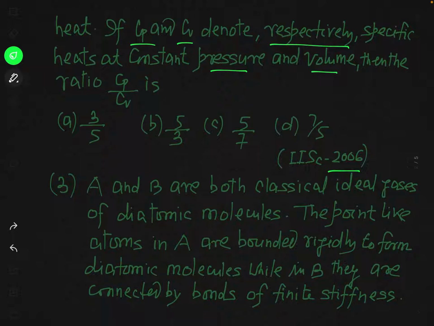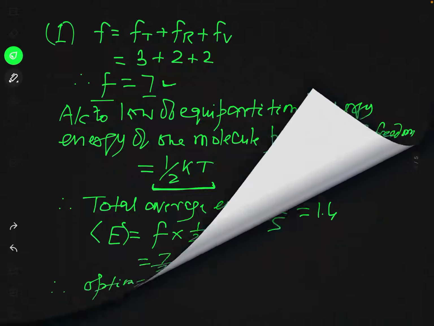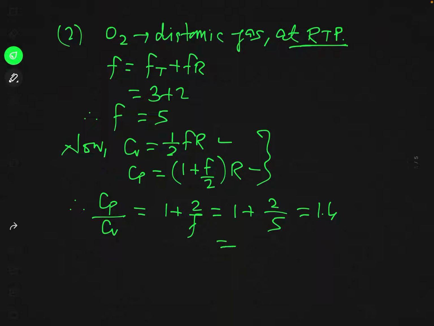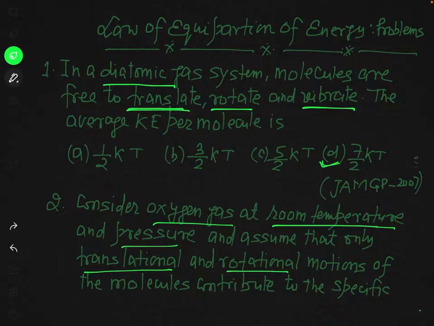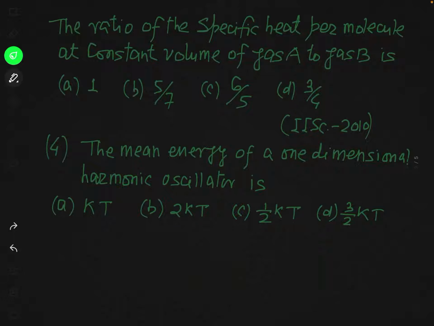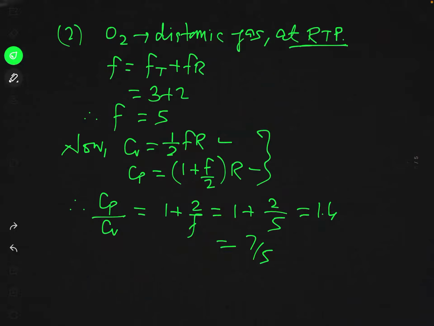In fact, 1.4 is not given, but it is in the form of a fraction. So you can see this will be 7 by 5, and 7 by 5 is given in option D. So again option D is correct. In the previous question option D was correct, and also in this problem option D is correct.